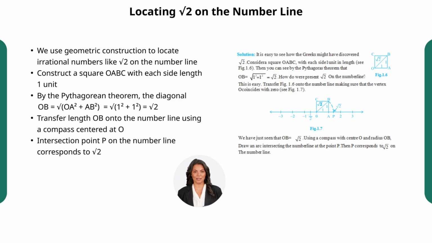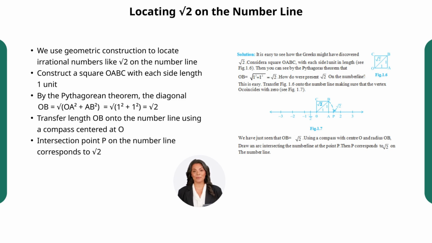Start with a square named OABC, where each side is exactly 1 unit long. This means OA measures 1, and AB also measures 1. According to the Pythagorean theorem, the length of the diagonal OB of this square is given by the square root of the sum of the squares of the two sides, OA and AB. So OB equals the square root of 1 squared plus 1 squared, which is the square root of 2. Next, we use a compass centered at point O and set its radius to OB, which we found is square root of 2.